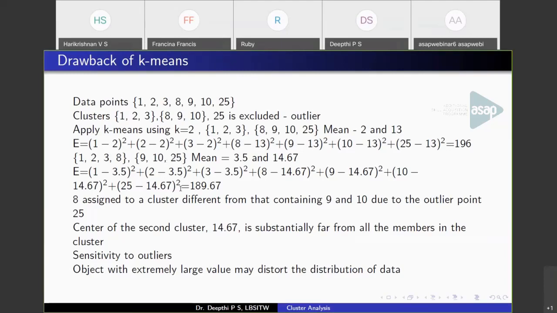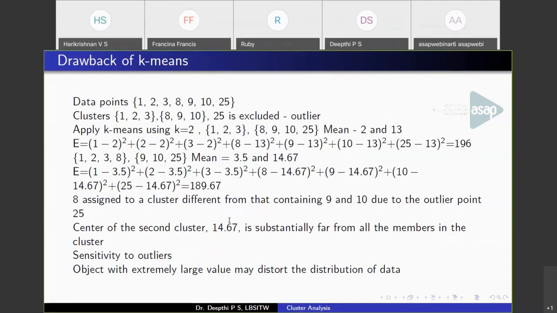Also, the cluster centroid of the second cluster, that is 6.7, is substantially far from all the points. So this is called sensitivity to outliers. That is, the partitioning will be sensitive to the outlier point, which here is 25. So this is a phenomenon that happens in the k-means algorithm.